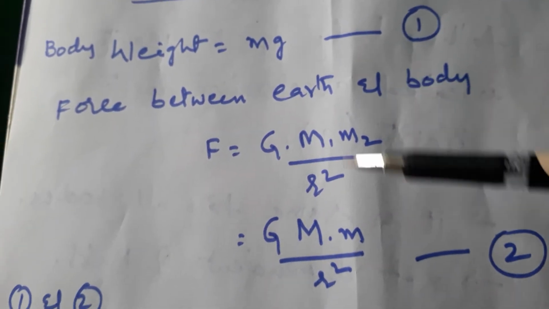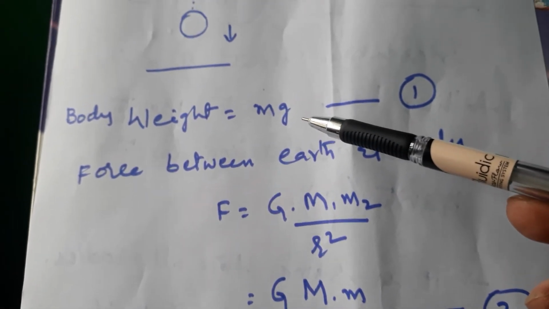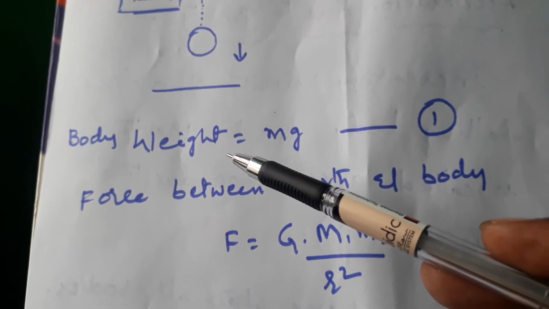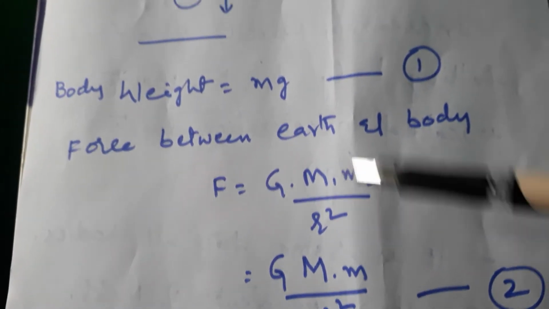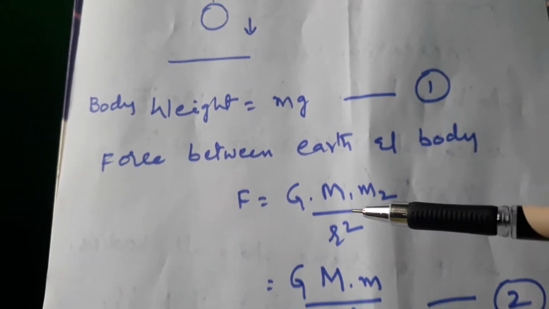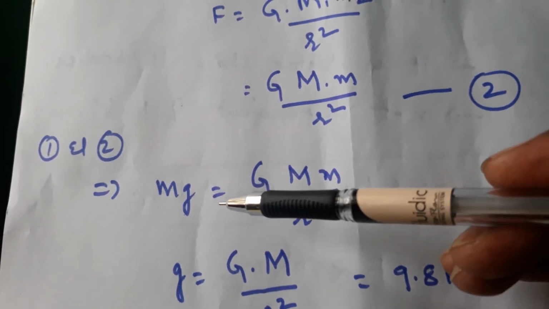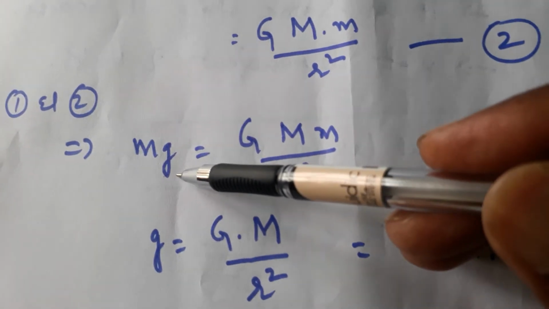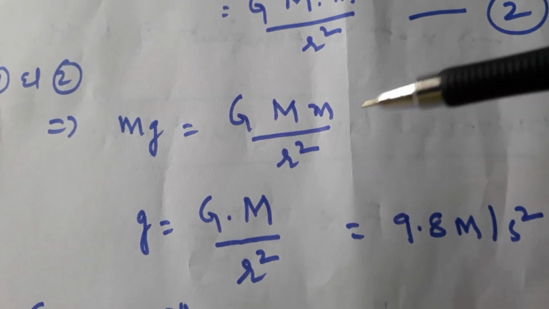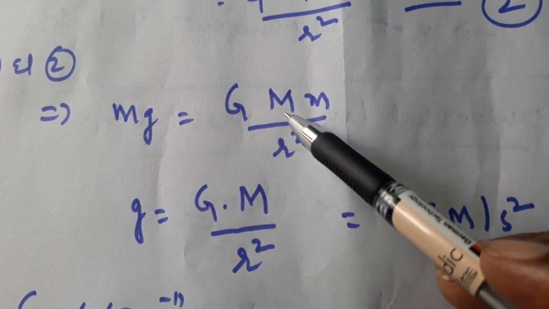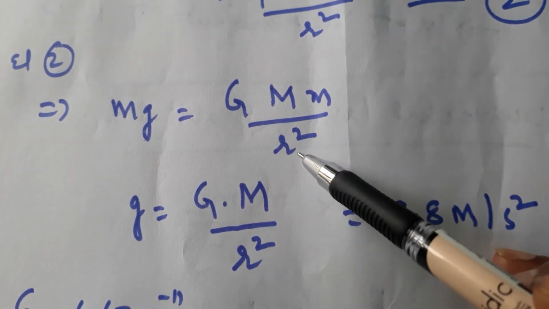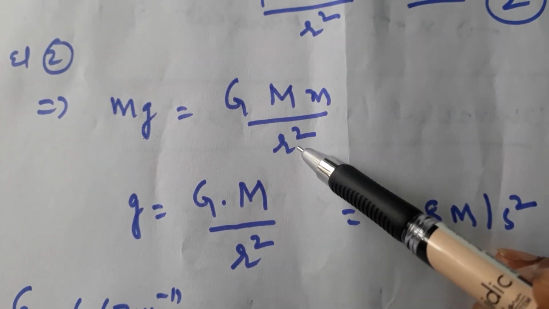So these two are the same. Weight of the body is equal to F, which is mg. Between ball and earth the force is this. From 1 and 2, both represent force only. So the weight of the body is nothing but the force between earth and ball. Now here m1 is the mass of the earth, m2 is the mass of the ball, G is a constant, and r is the distance between ball and earth.